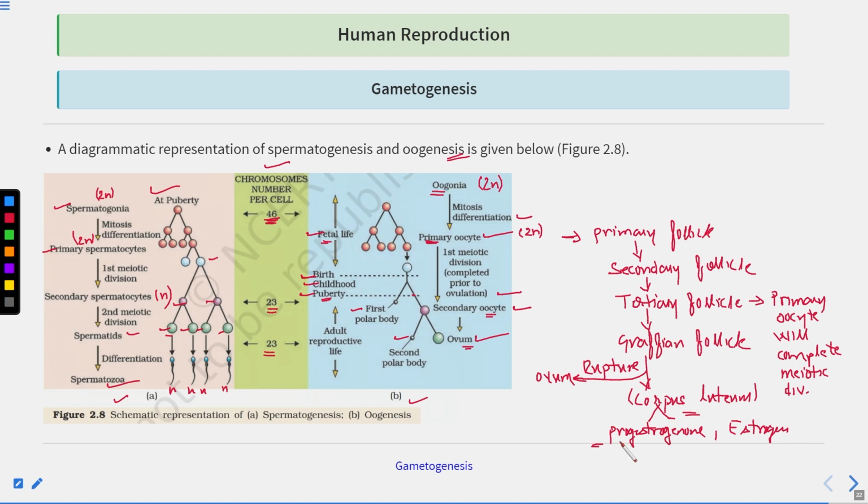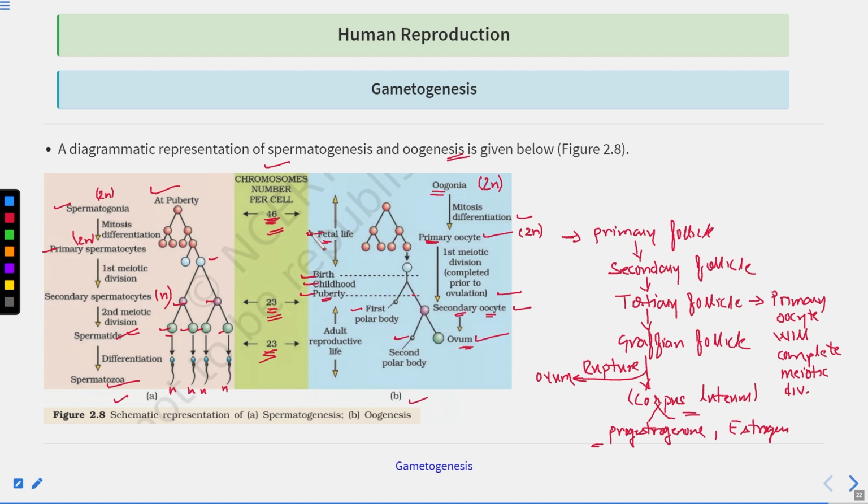Clear? Then you have to remember which of the structures are diploid and which structures are haploid. You can see oogonia, spermatogonia, primary oocyte, primary spermatocyte. These are all diploid structures. Secondary spermatocytes, secondary oocytes, spermatids, ovum, spermatozoa. These are all haploid structures. So you have to remember all of this. A lot of questions can come from this flowchart itself.